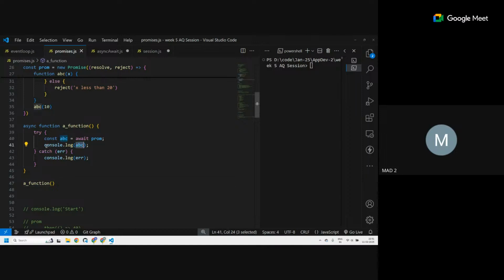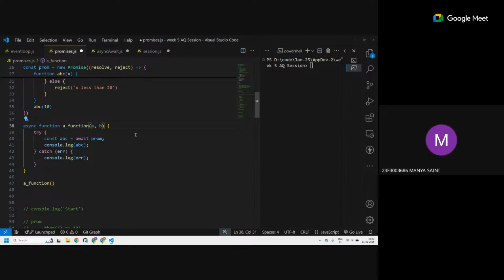So this particular code is dependent on abc, right? So at this point, it will stop the execution until it gets a promise, and then when it gets a promise, it will console.log. If we have a function in the promise that takes in arguments, then how do we pass those arguments within the try block? No, it's just a block.